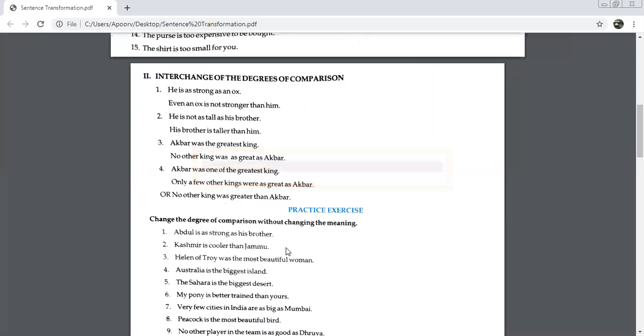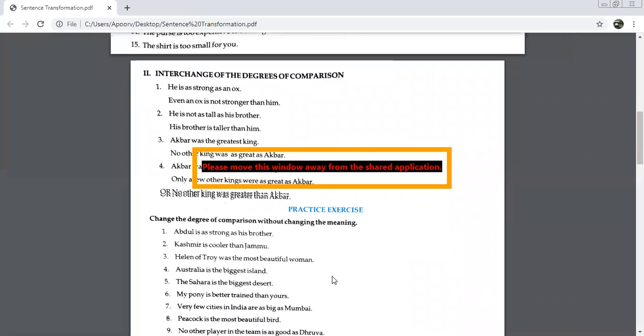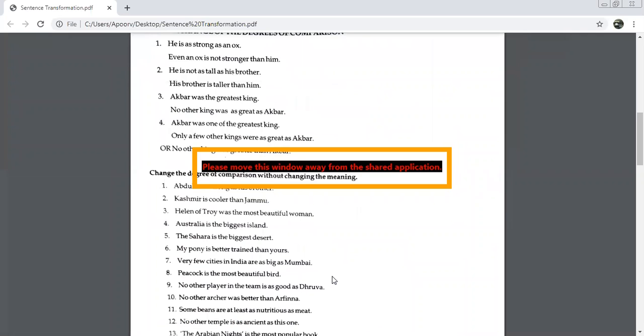Whichever best you can. Helena of Troy was the most beautiful woman. Now we have come to most beautiful. That is superlative degree. So we can start with no other. Tell me what will be the answer of this? No other woman was as beautiful as Helena of Troy. That means अब थोड़ा थोड़ा समझ में आ गया.